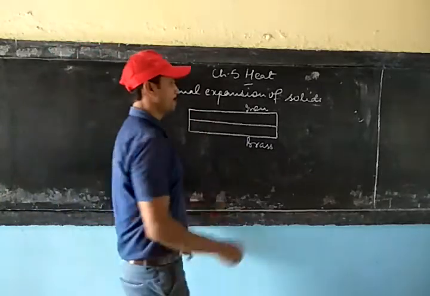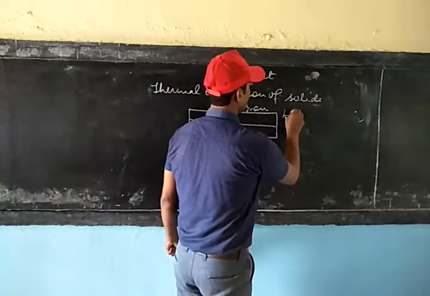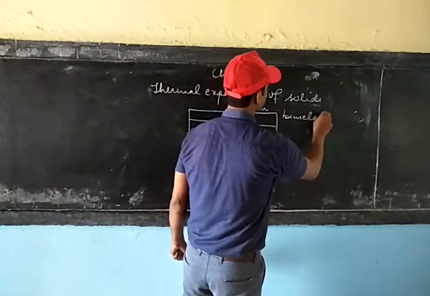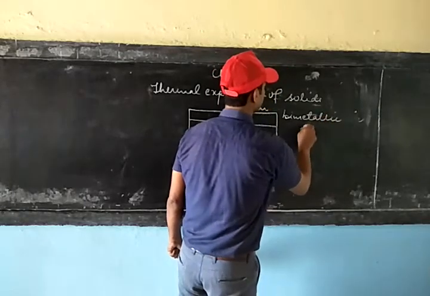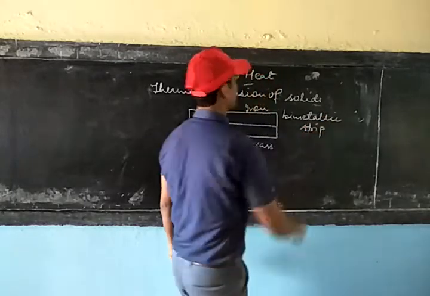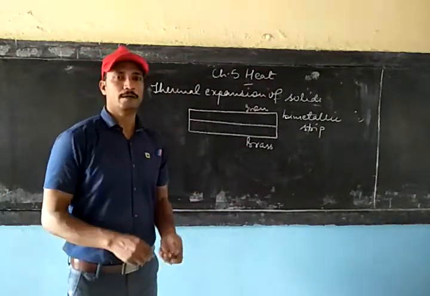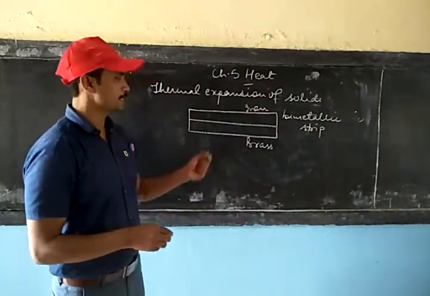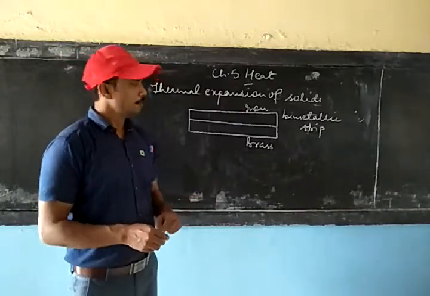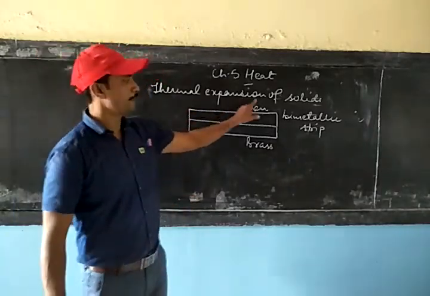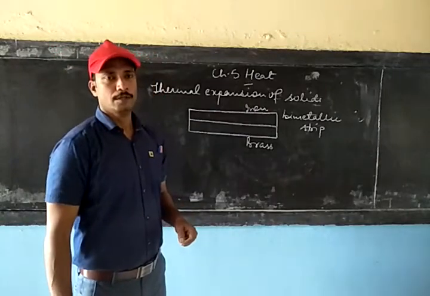So this is called a bimetallic strip because it is made of two metals, iron and brass. Though brass is not a metal, it is an alloy, but we can consider it here as a metal.